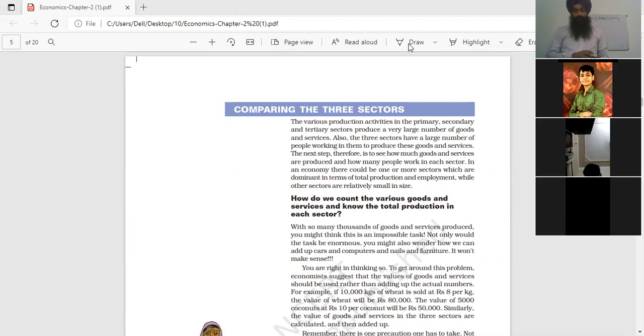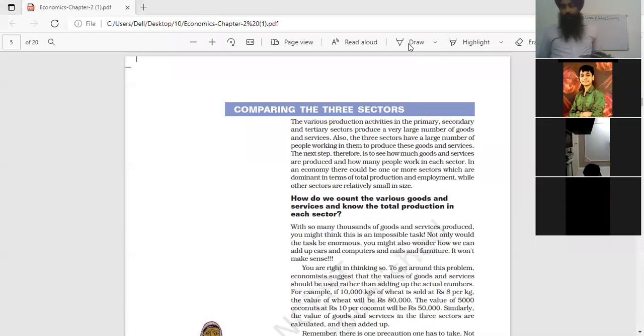Final goods. Clear? So what are these final goods? All goods which are meant either for consumption by consumers, or for investment by the firms are called the final goods.